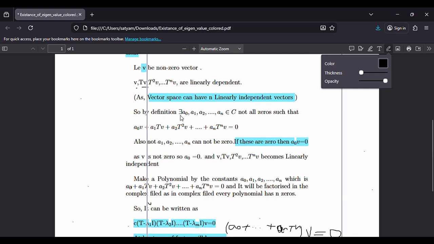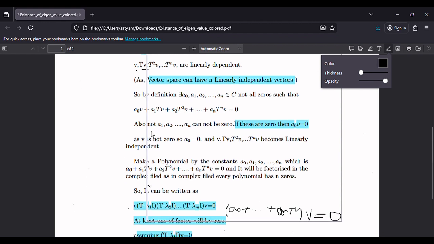So there exist a0, a1, a2, up to an belonging to the complex field, not all zeros, because these are linearly dependent. At least one of the constants will be not equal to 0, such that their linear combination equals 0. Linear combination means a0 v plus a1 T of v plus a2 T square of v, up to an T to the power n of v, equal to 0. Here v, T of v, these are vectors. T to the power n means we have operated T n times.